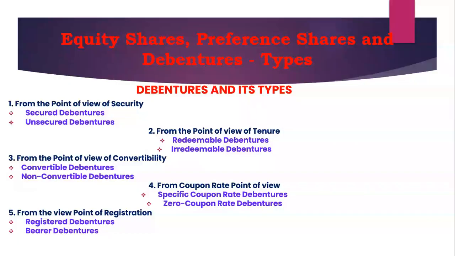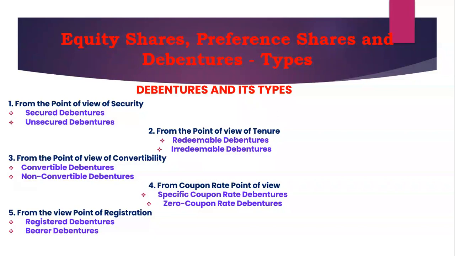Then the third one is from the point of view of convertibility. The debentures which are convertible into equity shares or any other security, either at the choice of the company or the debenture holders, are called convertible debentures.